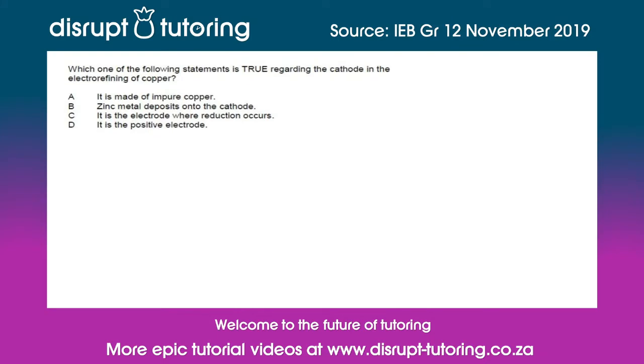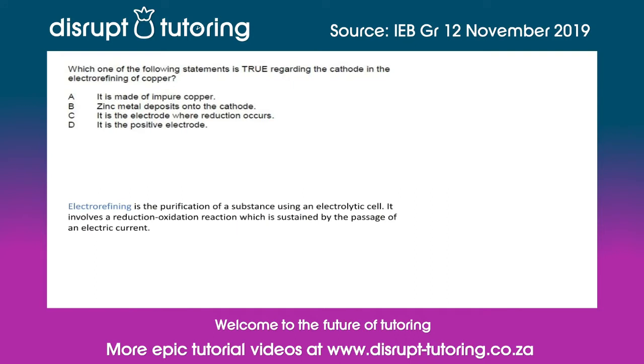Today we're going to do a chemistry multiple choice question from the November 2019 Grade 12 Physical Sciences paper 2. The question asks, which one of the following statements is true regarding the cathode in the electrorefining of copper? Electrorefining is the purification of a substance using an electrolytic cell. It involves a reduction-oxidation reaction, which is sustained by the passage of an electric current. In an electrolytic cell, reduction occurs at the cathode and oxidation occurs at the anode.